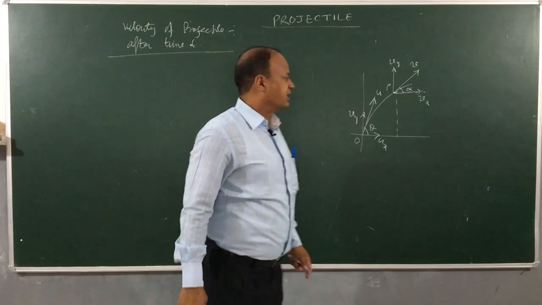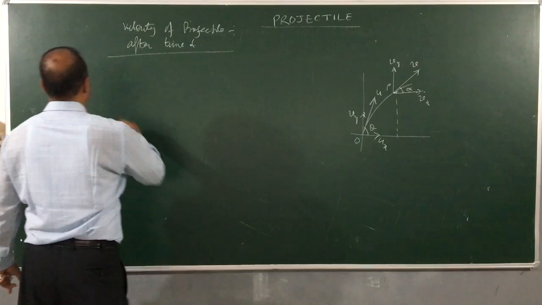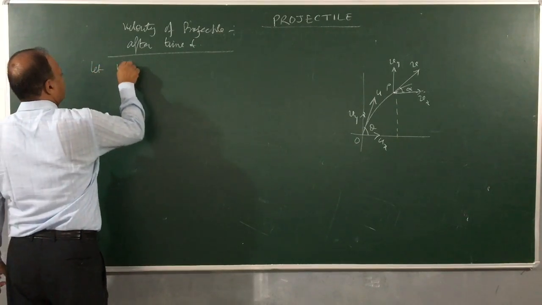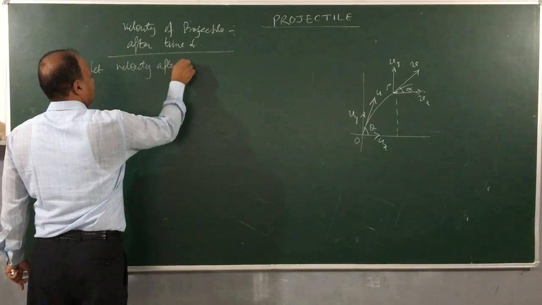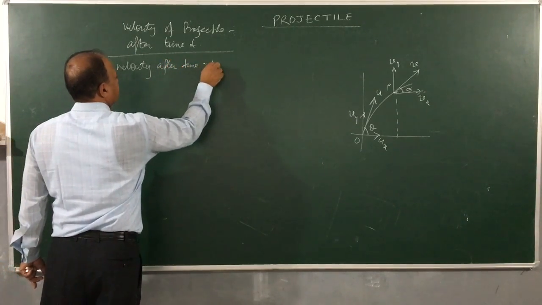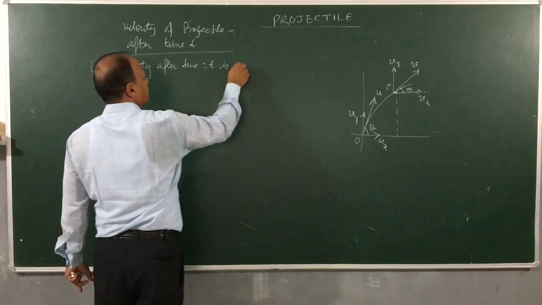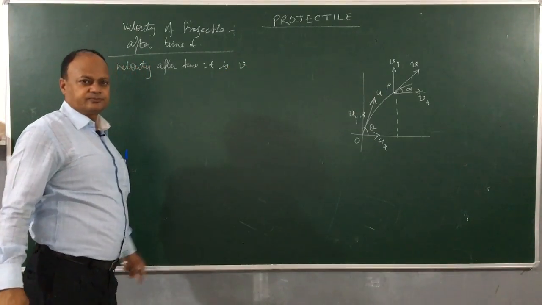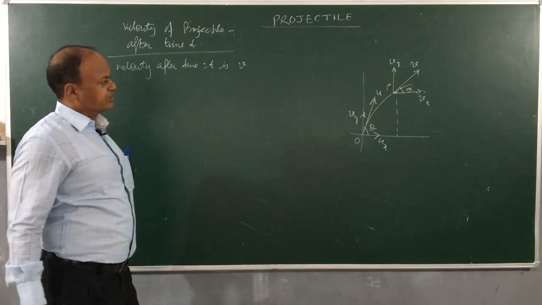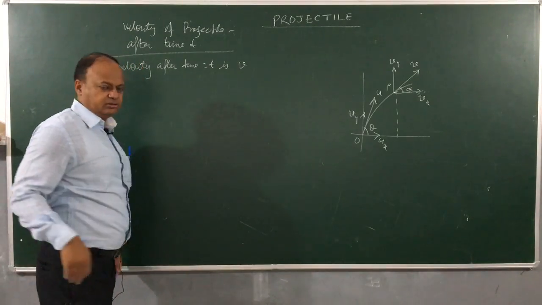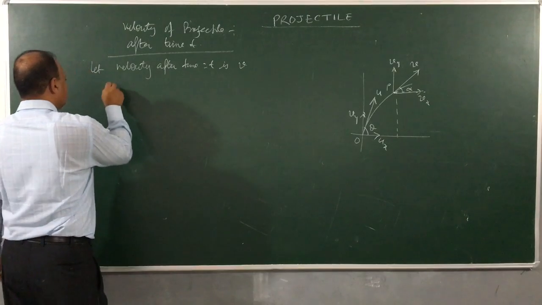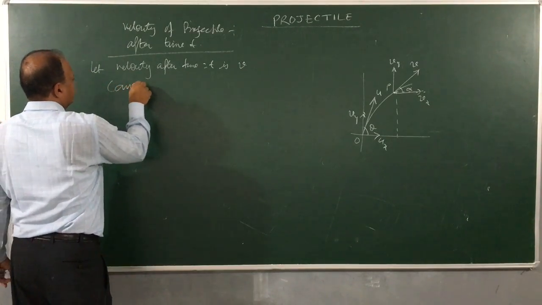So I say like this, let velocity after time t be v, making angle alpha. So we will resolve the velocity horizontally and vertically.